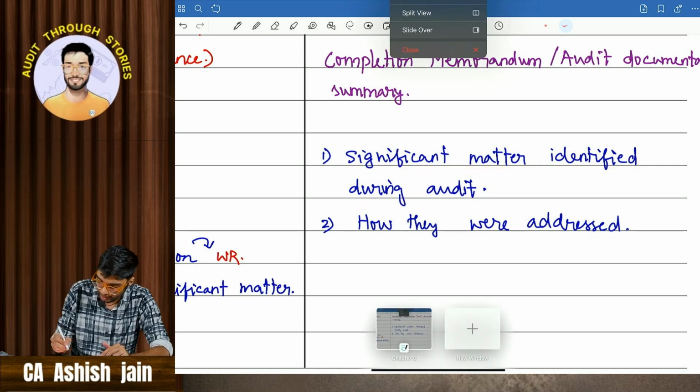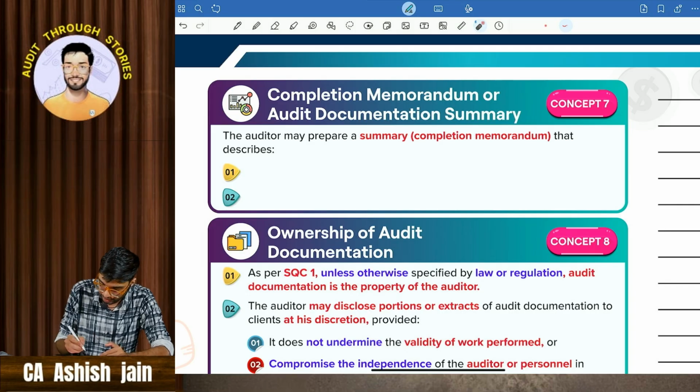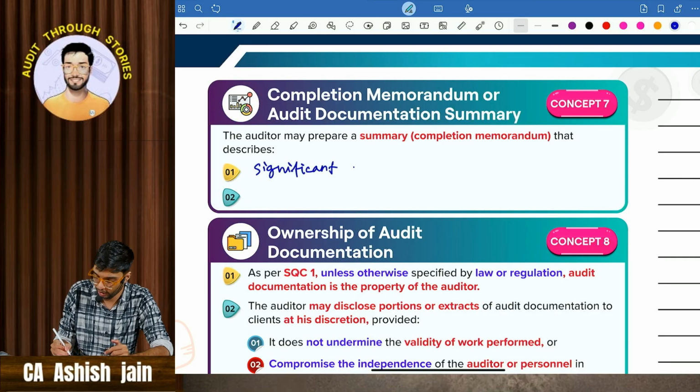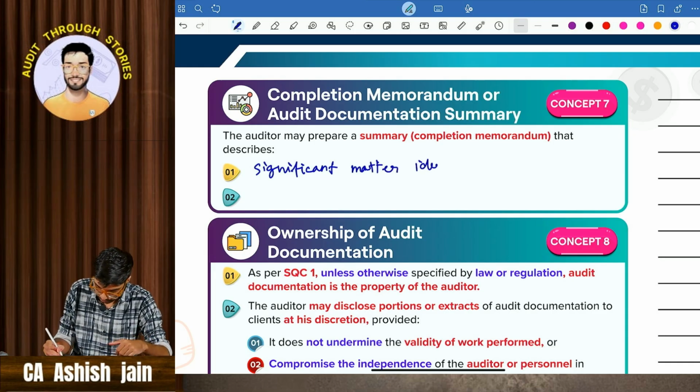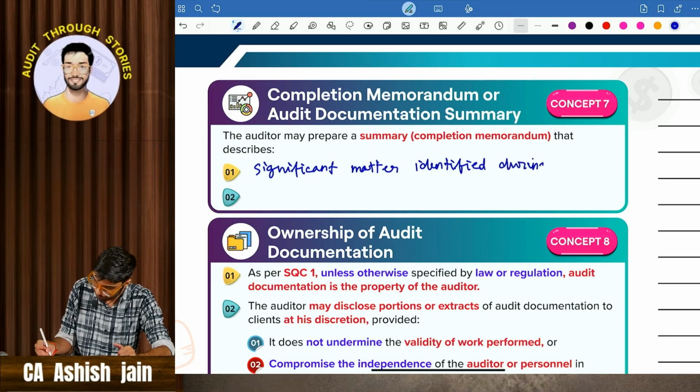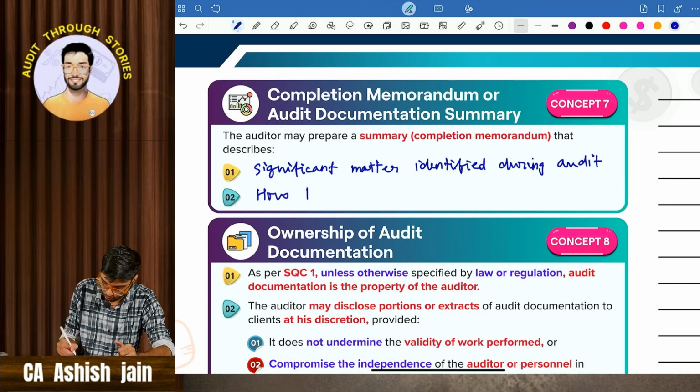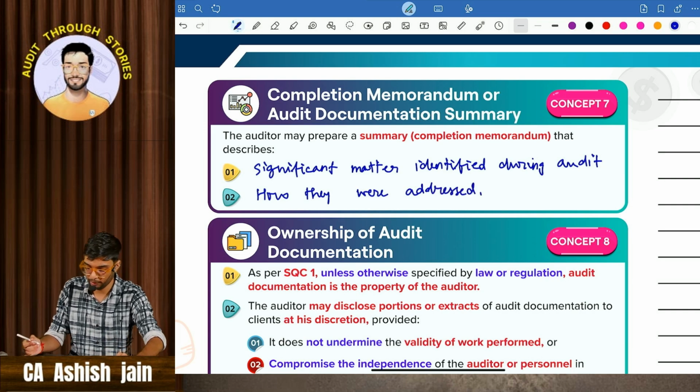So one is significant matters identified during the audit, and the other is how that particular matter has been addressed. If you write these 2 points, you will definitely get 2 to 3 marks.